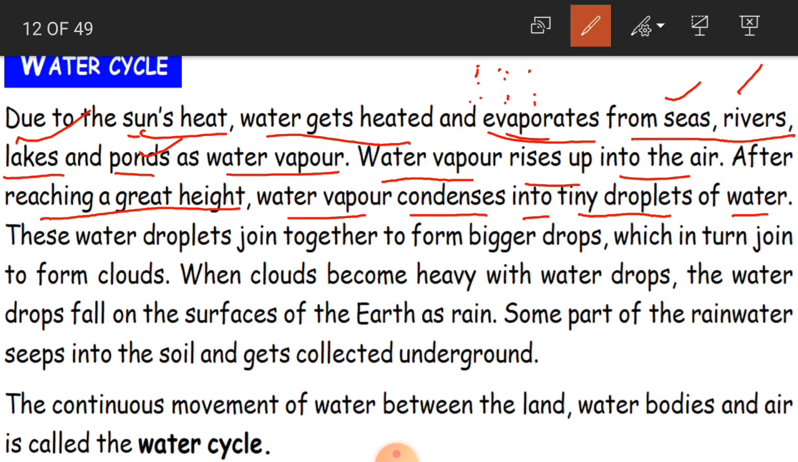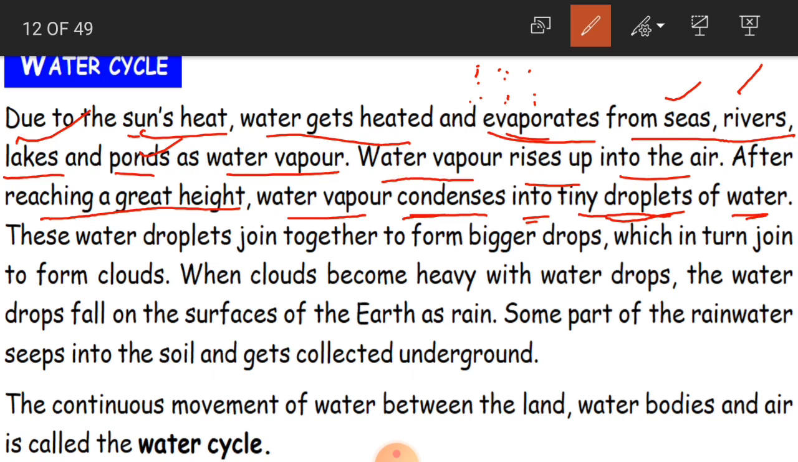It gets cooled because of the air. Okay, children, because of the cool air above in the sky, and that is known as condensation. This water vapor condenses into tiny droplets of water. It is going to condense into tiny, very small droplets of water, as we have seen on the outer surface of the glass in our picture.